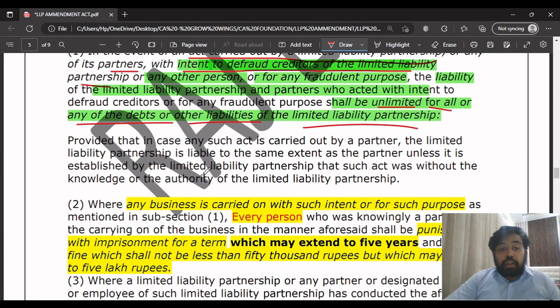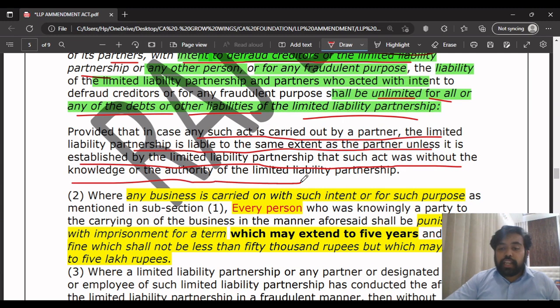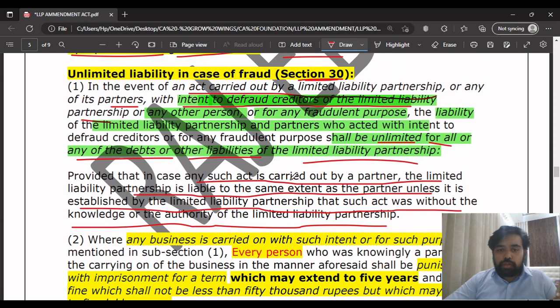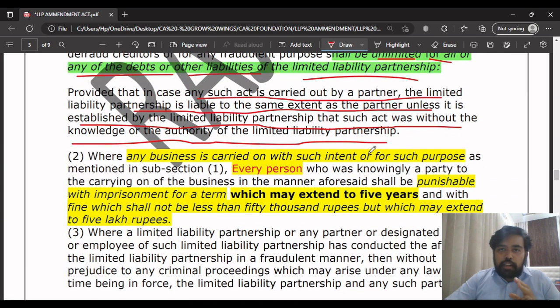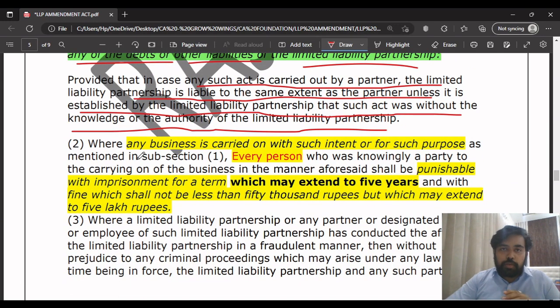You have to remember that it will become unlimited for all or any of the debts or other liabilities of the LLP, provided that in case any such act is carried out by a partner, the LLP is liable to the same extent as the partner, unless it is established that the LLP had no knowledge, meaning the act was done without the knowledge or authority of the LLP. In such a case, the LLP won't be responsible. If a fraudulent act is done by a partner and the LLP did not have knowledge of it, the LLP will say that we didn't know the partner was doing fraud or defrauding the creditors. In such a case, the LLP won't be held responsible.